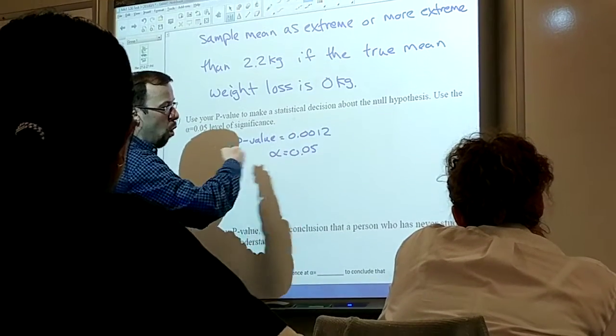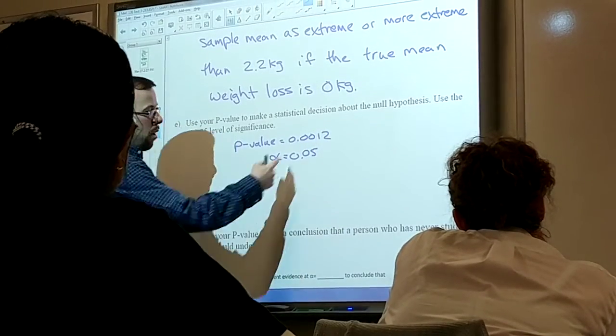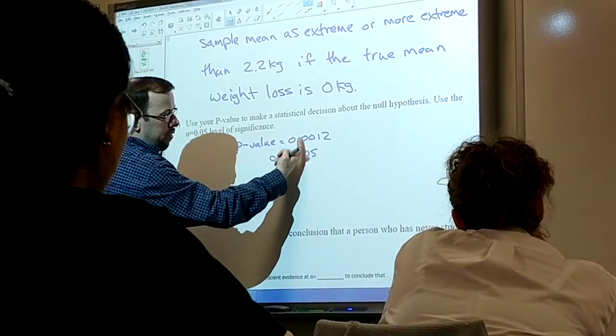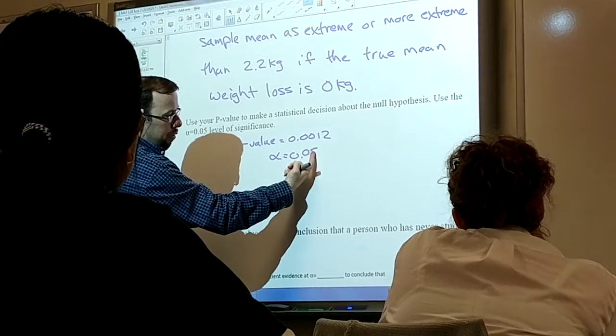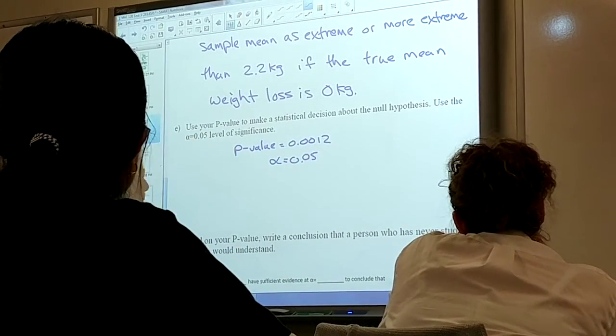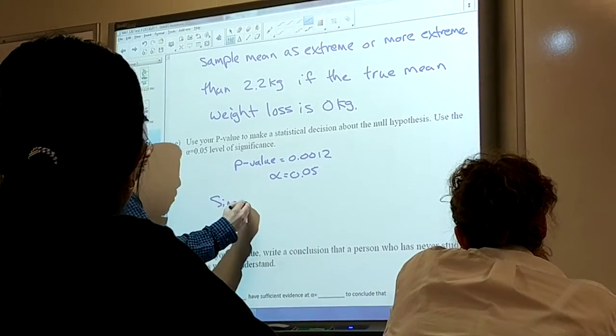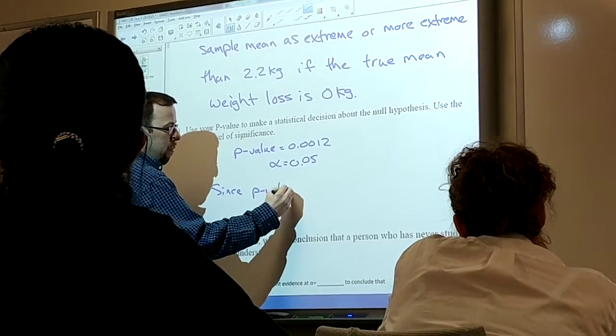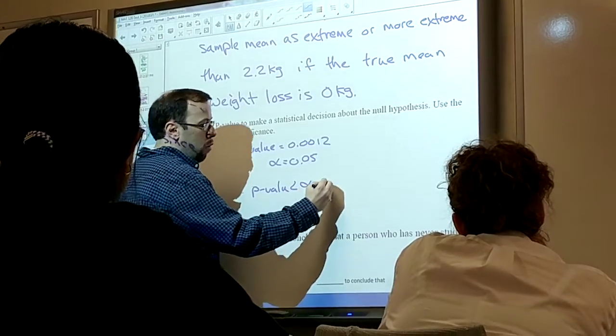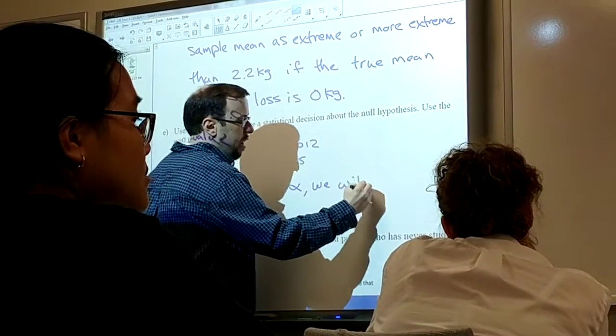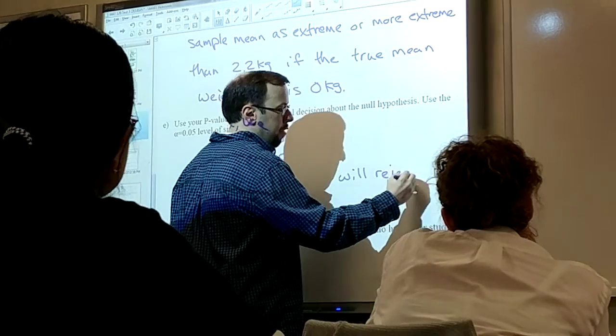You start at the decimal place and walk to the right until there's a discrepancy. These first two zeros, so that's not enough information. The next hundredths place, this is a 0, this is a 5, that one's larger. Anyway, since the p-value is less than alpha, we will reject the null hypothesis.